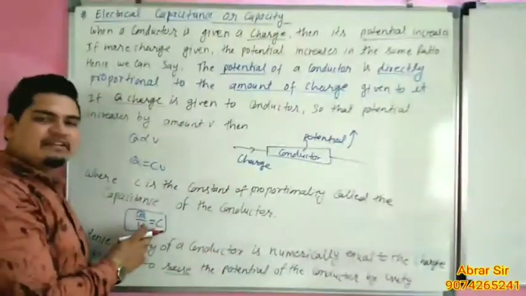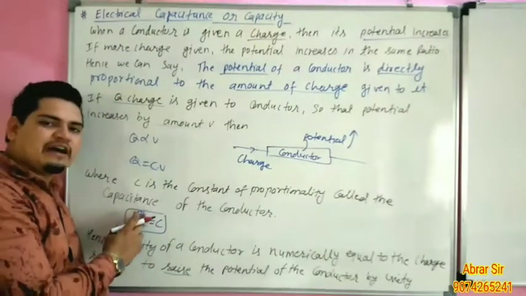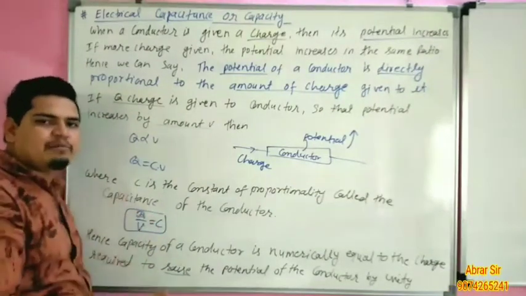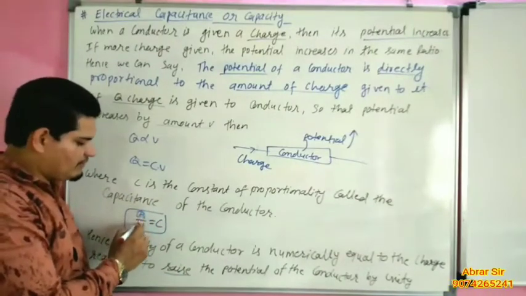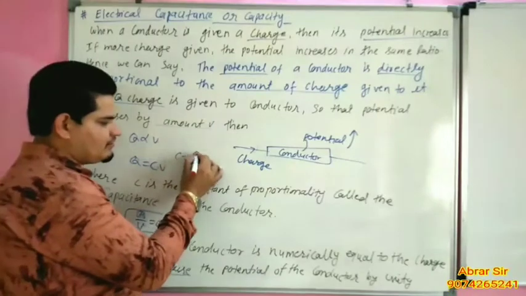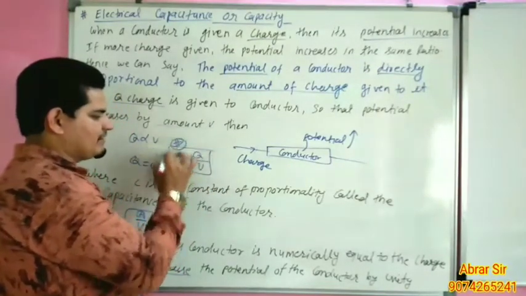So this capacitance can be defined. It is the amount of charge required to raise the potential by unity. So the formula is C equal to Q upon V. This is the actual formula of C, Q divided by V. This is the formula of capacitance.